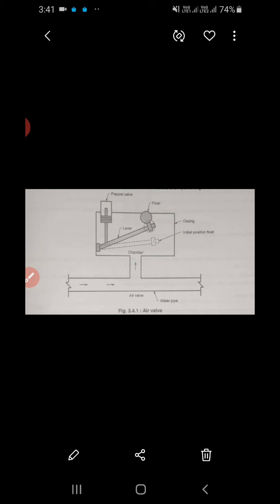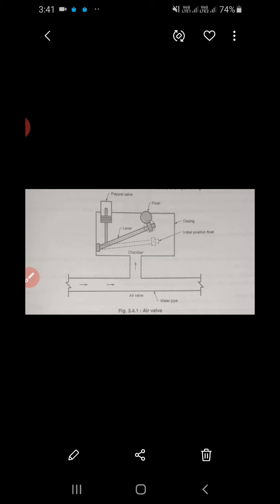The fixtures which are fixed along the distribution system serve the following purposes: control the rate of flow of water, make the distribution system more efficient, meet the demand during emergencies, release or admit air into the pipeline, and prevent or detect leakage in the pipelines. So for all these purposes, valves are provided in the pipelines.